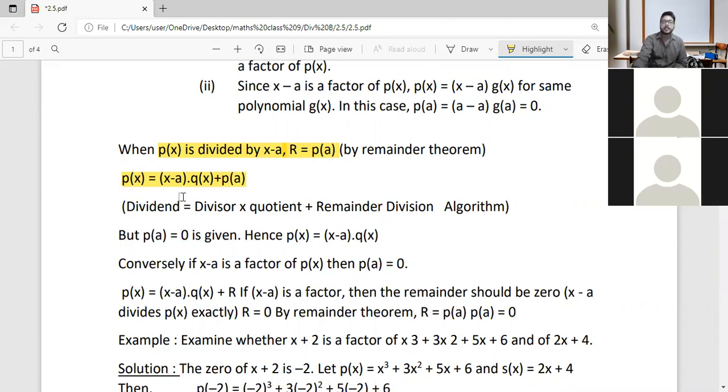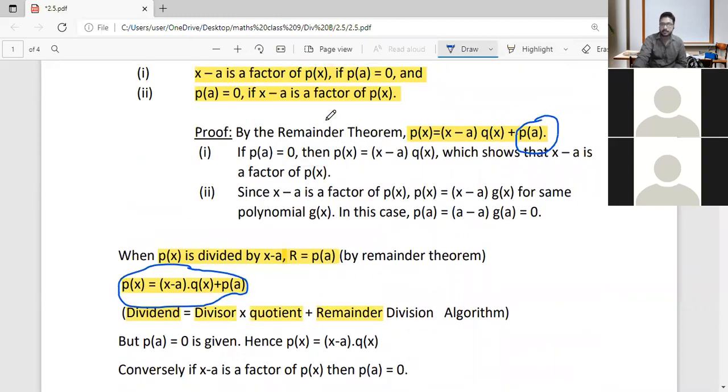Yes, sir. Okay. And what does it mean? It means that dividend is equal to, here what is dividend? P of X. Dividend is equal to divisor into quotient. Which is the divisor? X minus a, and the quotient is Q of X plus remainder, that is P of A. So we have reached till here. P of X is equal to x minus a into Q of X plus P of A.